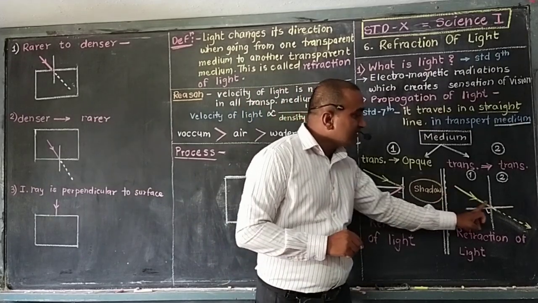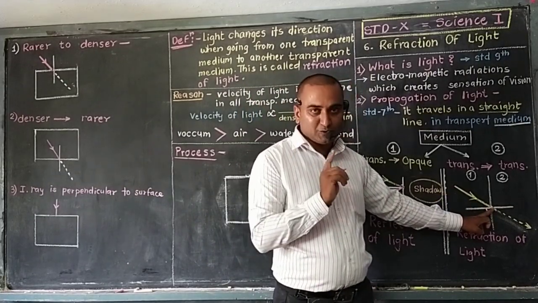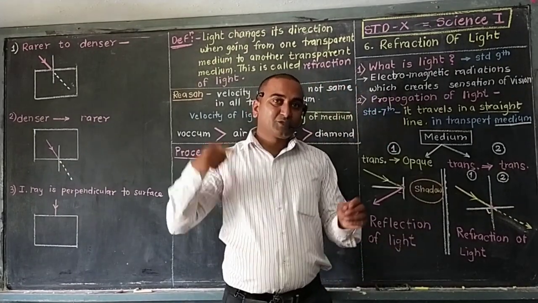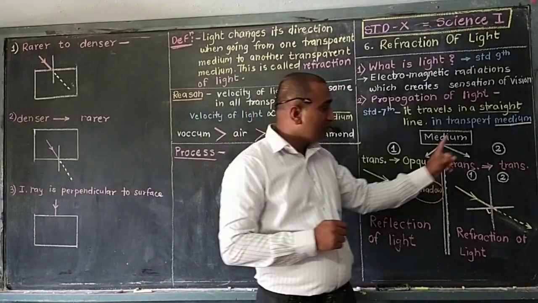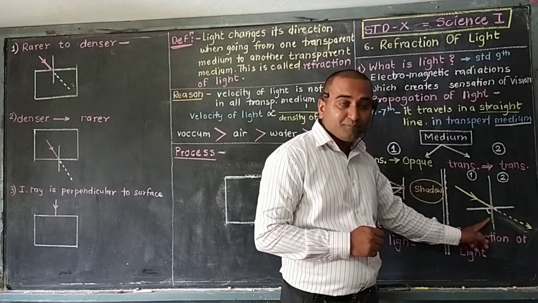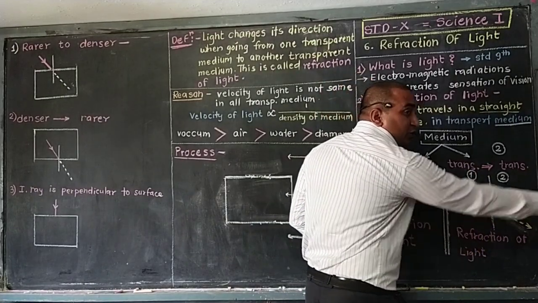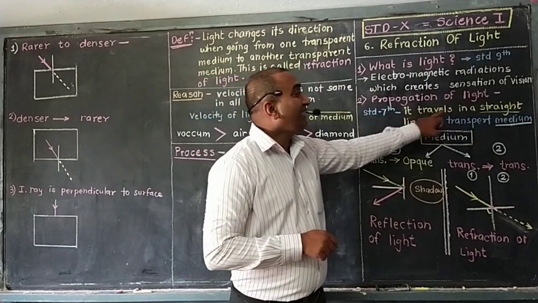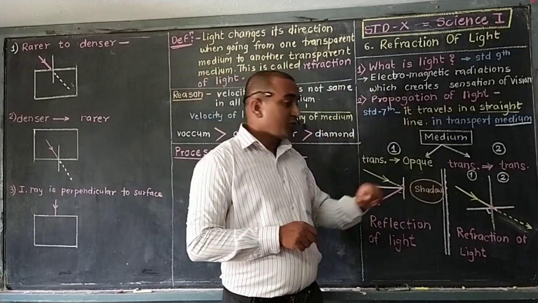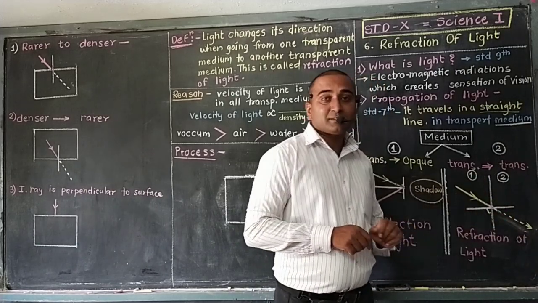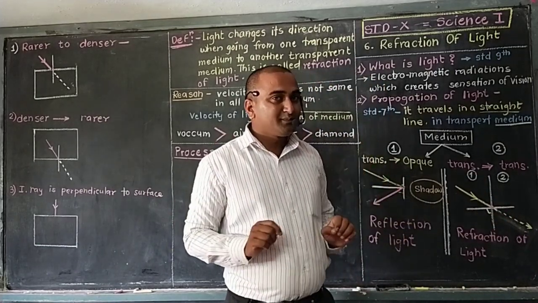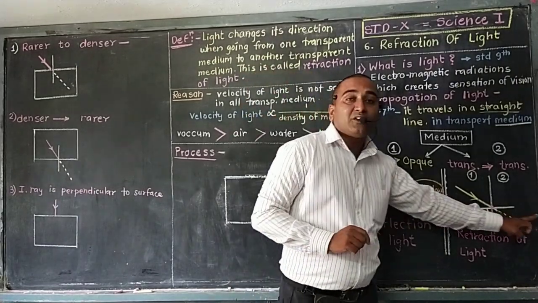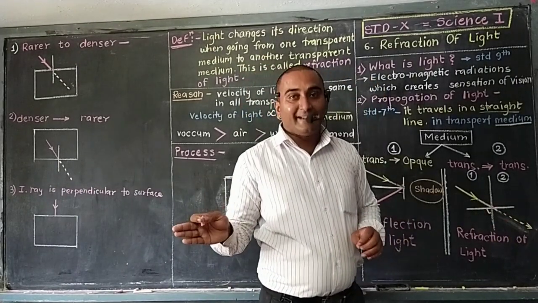See here, this is the incident ray which is coming from the source. This point is the point of incidence where it is going to penetrate this medium. But because of the change in medium, the light does not go straight. Because in 7th standard what we learned was that it travels in a straight line, but from one transparent medium to another transparent medium it will not follow the same rule. The rule gets changed. And what is that rule? It will not travel in a straight path, it will bend.